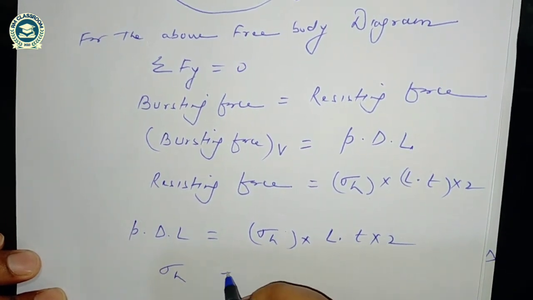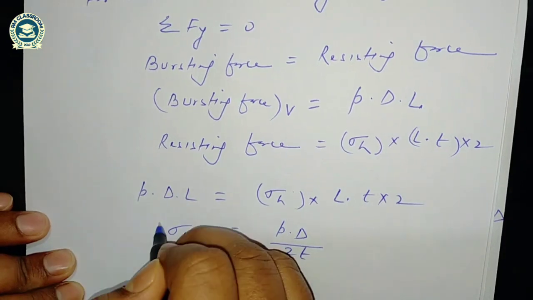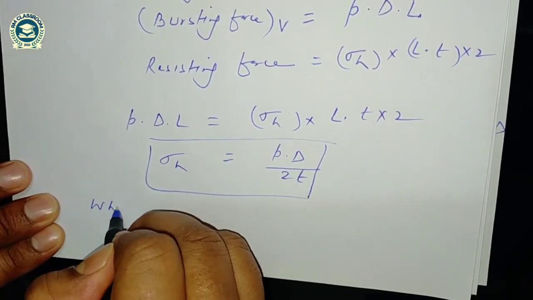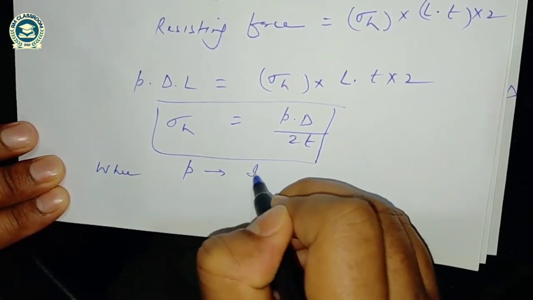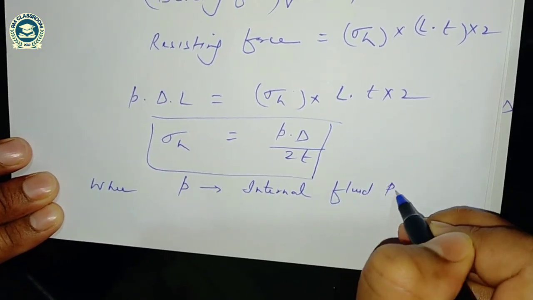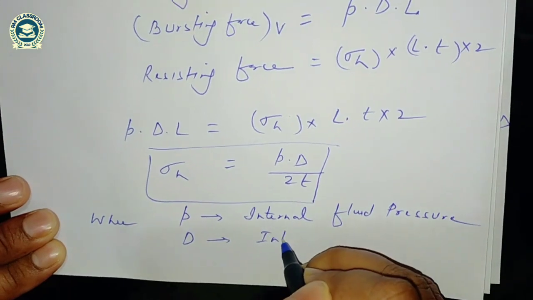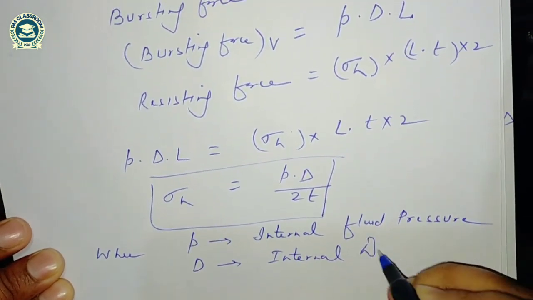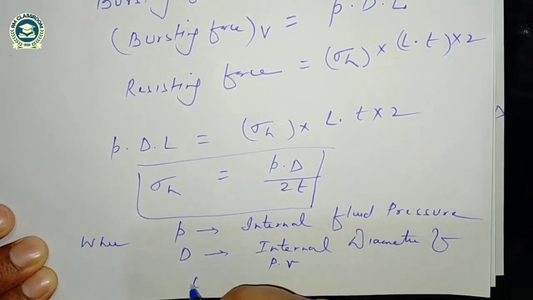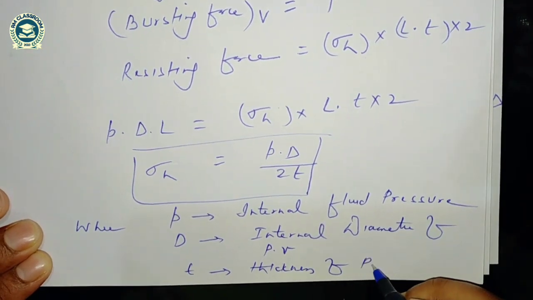So hoop stress is coming P into D divided by 2T, where P is the internal fluid pressure, D is the internal diameter of pressure vessel, and T is the thickness of pressure vessel.